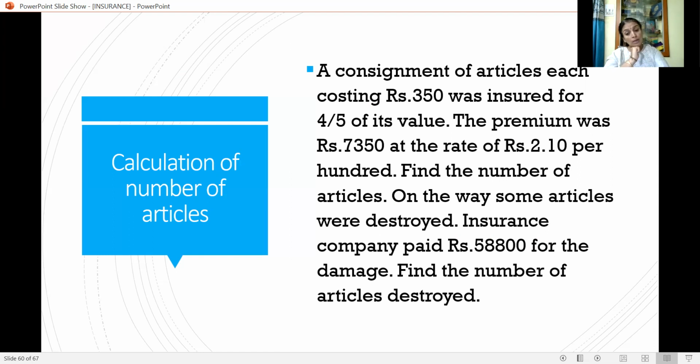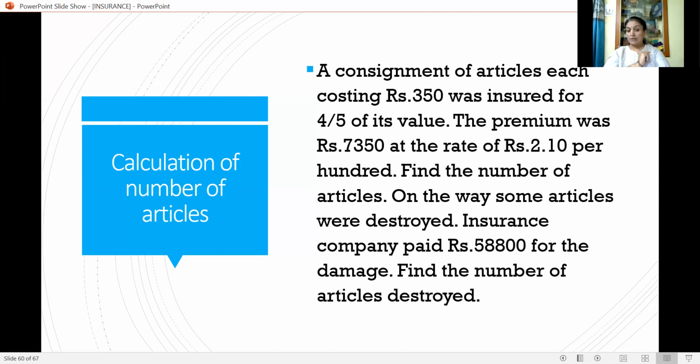How will insured value be calculated? That is with the help of premium. So we should start with the premium. That is 7,350 is the premium amount that is given, and rate of premium is also given, that is rupees 2.10 per 100. That means if the premium is rupees 2.10, then the insured value is 100.